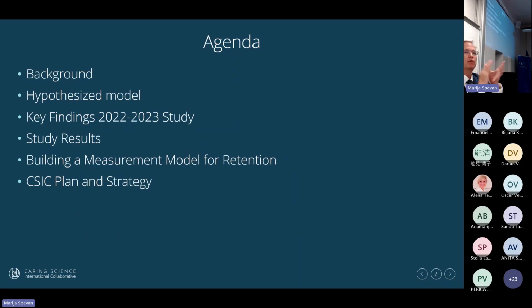So what I'll do is I'll review the background of the study, and then I'll talk about the hypothesized model. I'll give the key findings for this 2022 to 2023 study, and then I will review the more detailed study results. And then I want to show how we build a model of measurement for the retention. So why are nurses staying today? And then we will talk a little bit about the CSI plan and strategy.